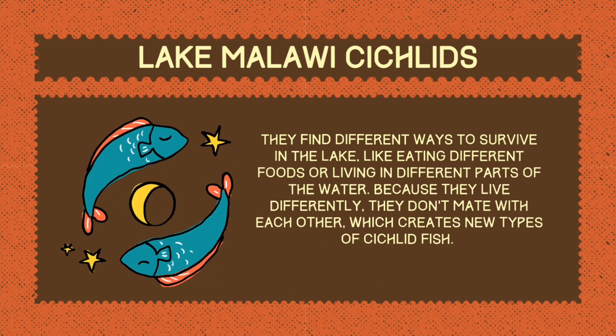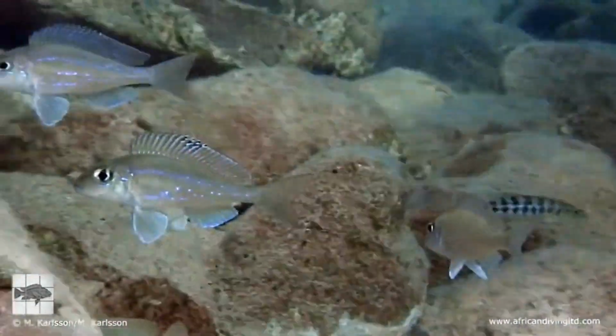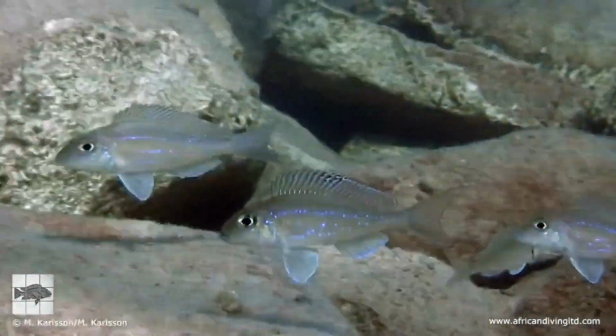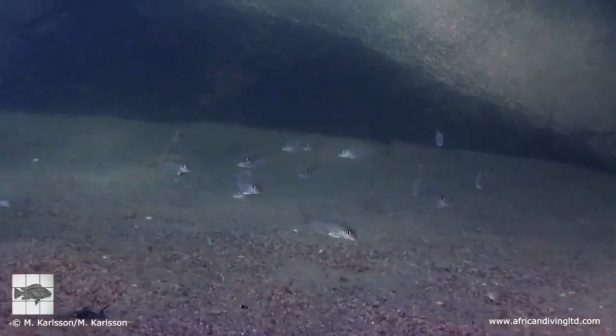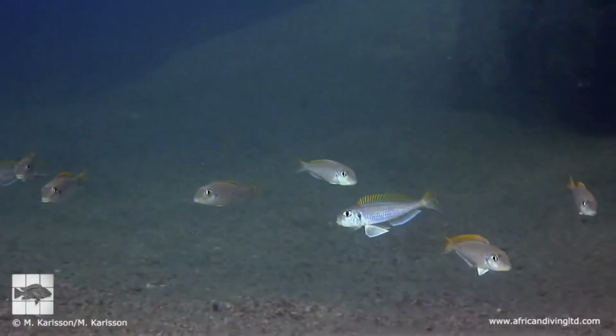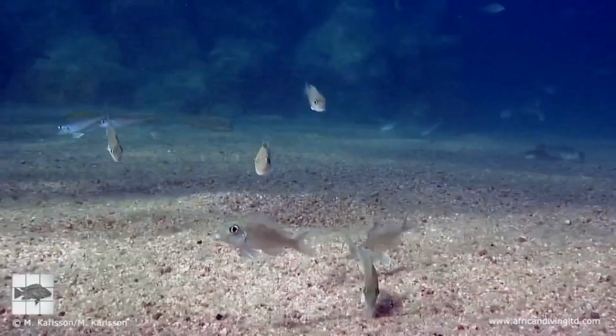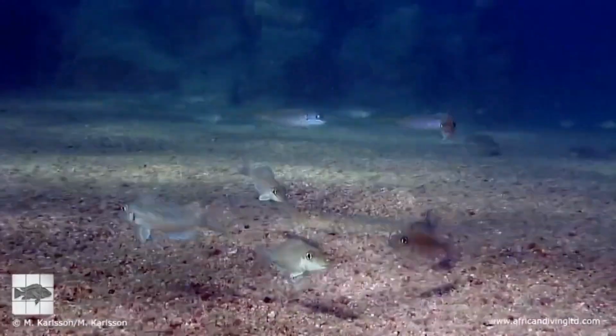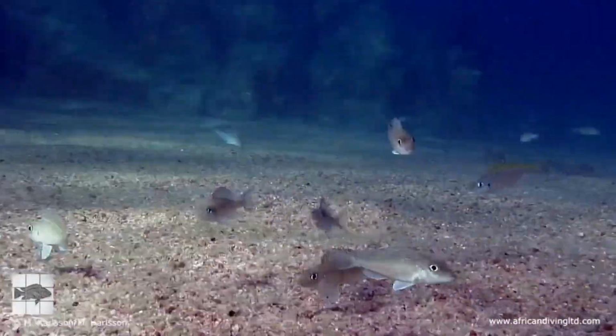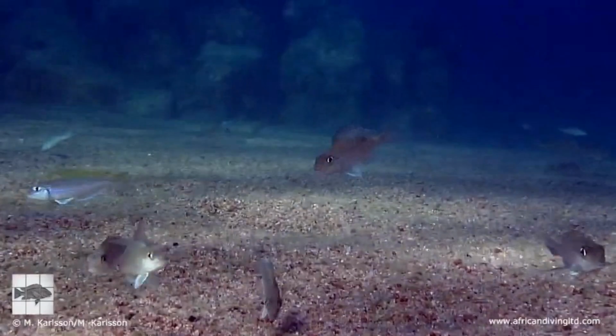Cichlid fish in Lake Malawi evolve into different species while living together in the same place. This happens because they find different ways to survive in the lake, like eating different foods or living in different parts of the water. Because they live differently, they don't mate with each other, which creates new types of cichlid fish. So, even though they're all in the same lake, they become different from each other over time.